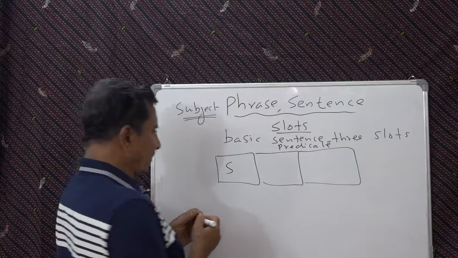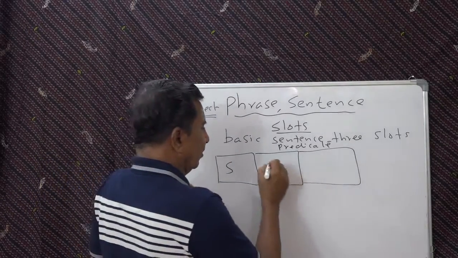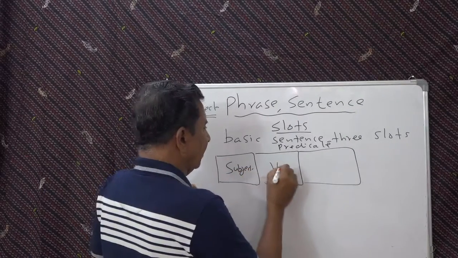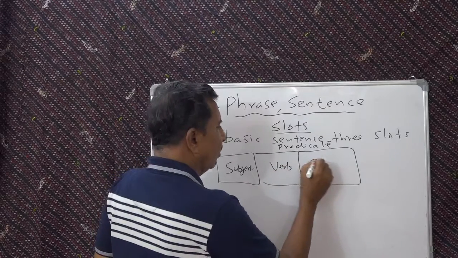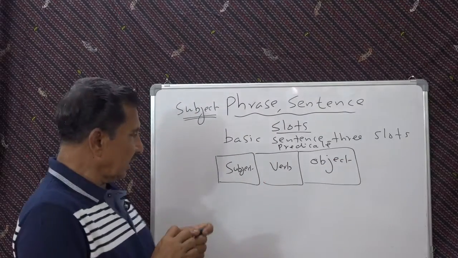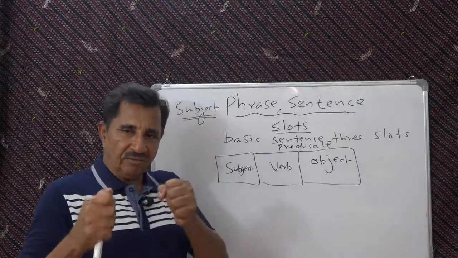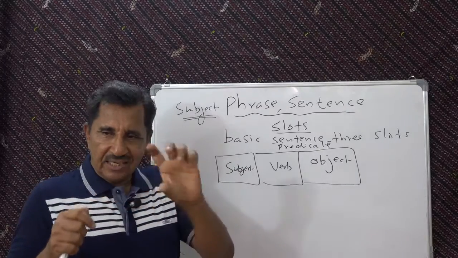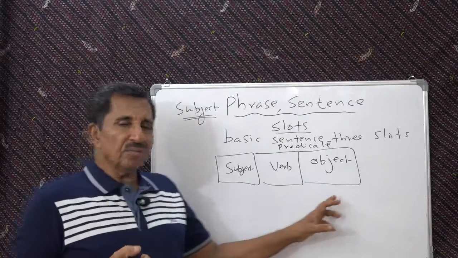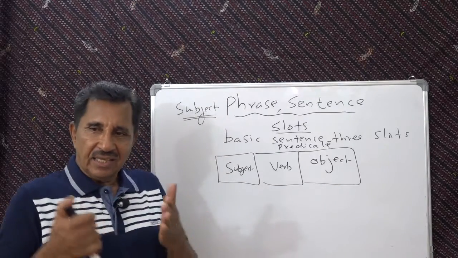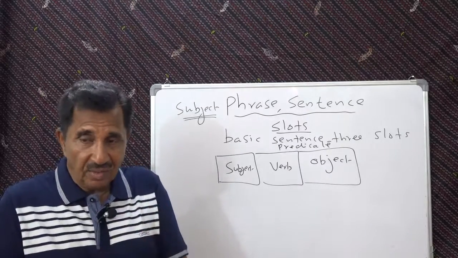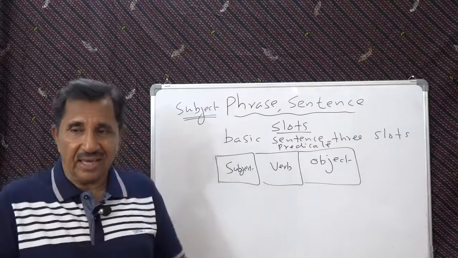For example, we say subject, then we have got verb, subject, verb and object. Subject is the starting, verb is the action word or describes a state or situation, and the object has to be a noun that receives the action.